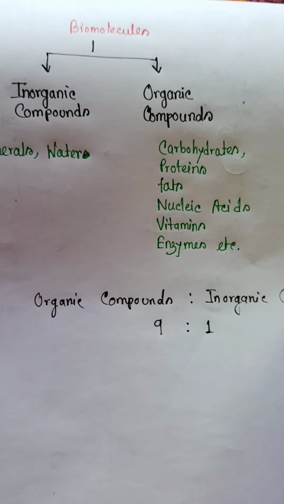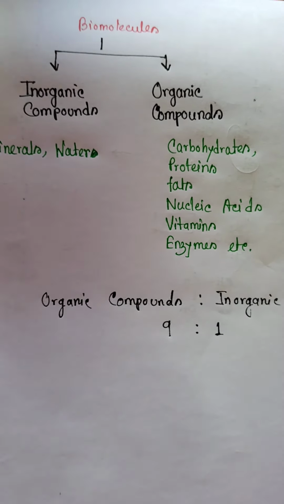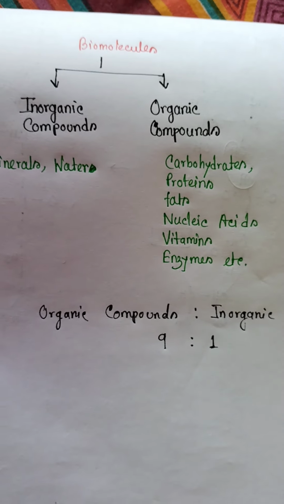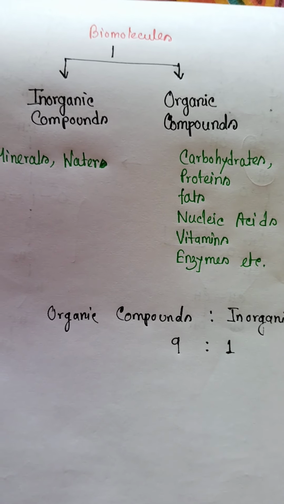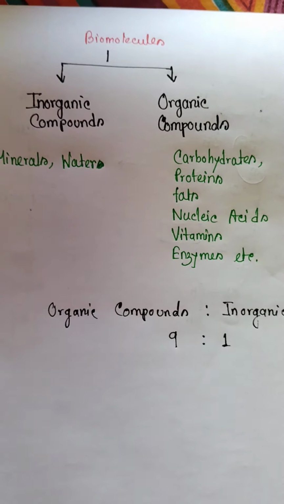Okay, so chemical analysis of these biomolecules revealed that protoplasm essentially consists of 25 types of elements, which are divided into three categories.